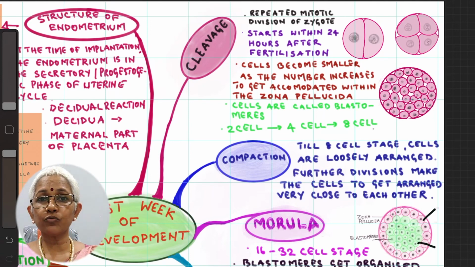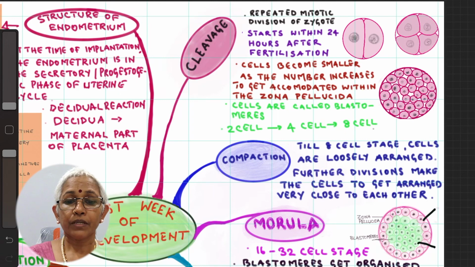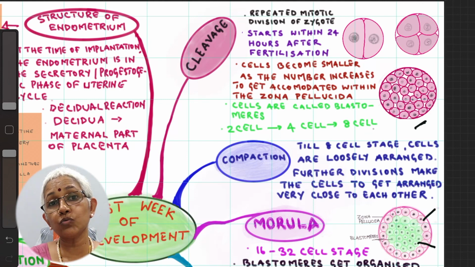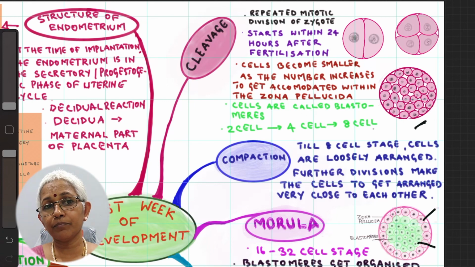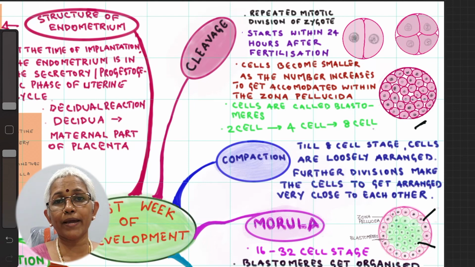Now the cells go through the 2 cell stage, 4 cell stage, 8 cell stage, 16 cell stage, and 32, and they go on increasing in number. Now compaction: the blastomeres are loosely arranged till the 8 cell stage because there is enough space. After the 8 cell stage, the cells become more closely approximated so that they can be accommodated within the zona pellucida, and this process is called compaction.